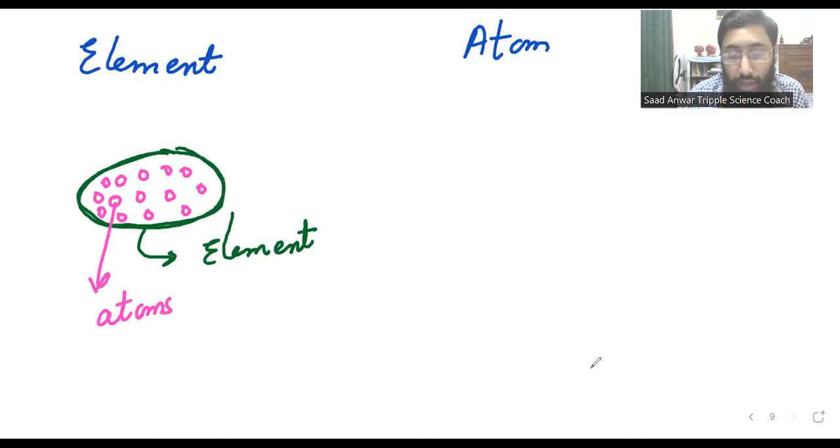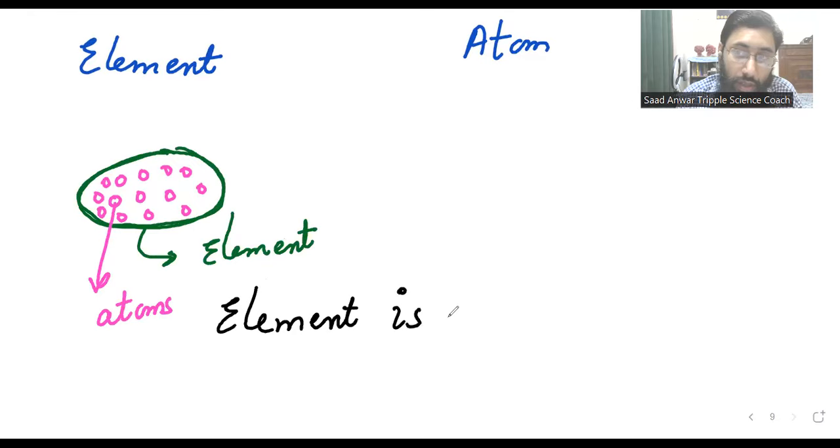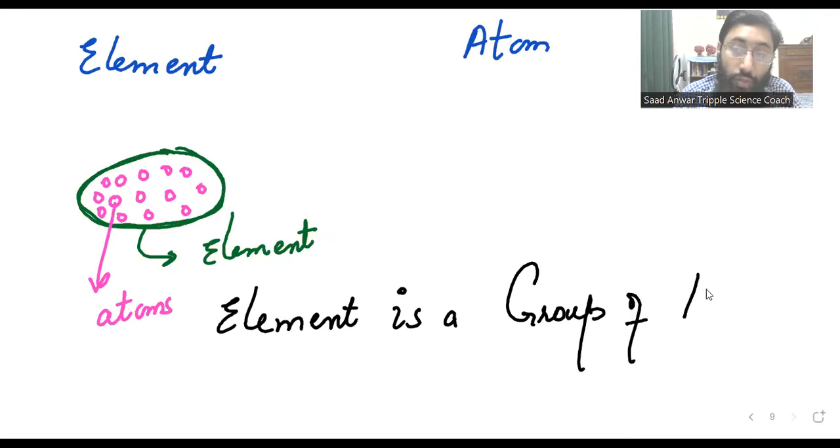So my friends, can I say an element is a group of atoms? Yes, James, an element is a group of atoms. An element is a group of atoms of the same kind.